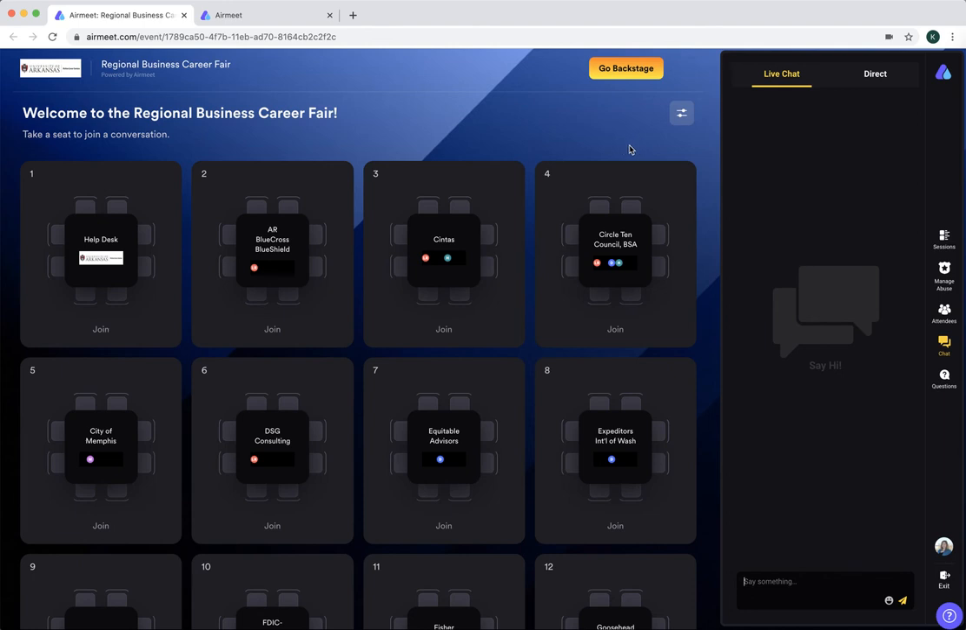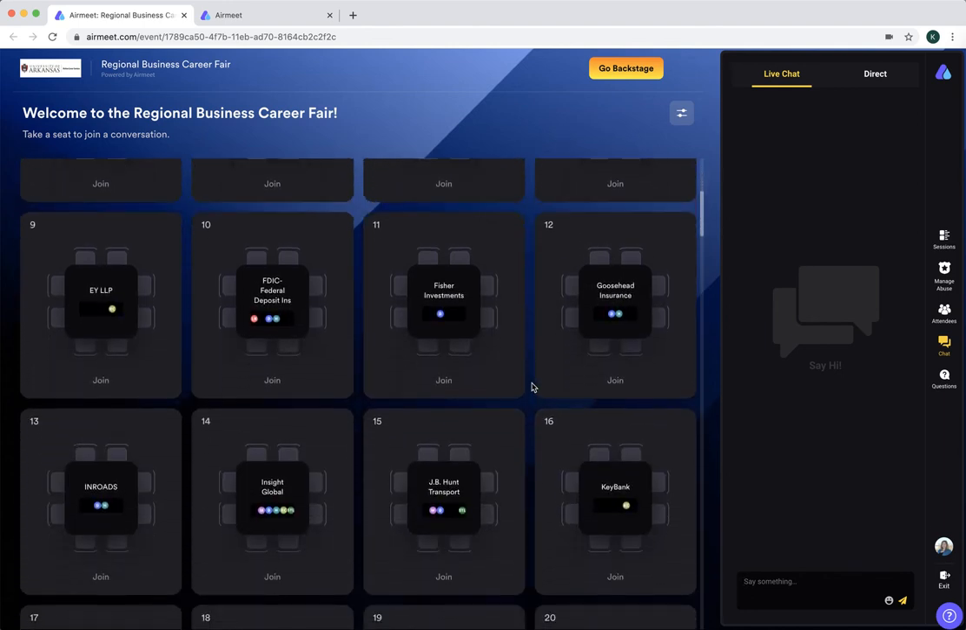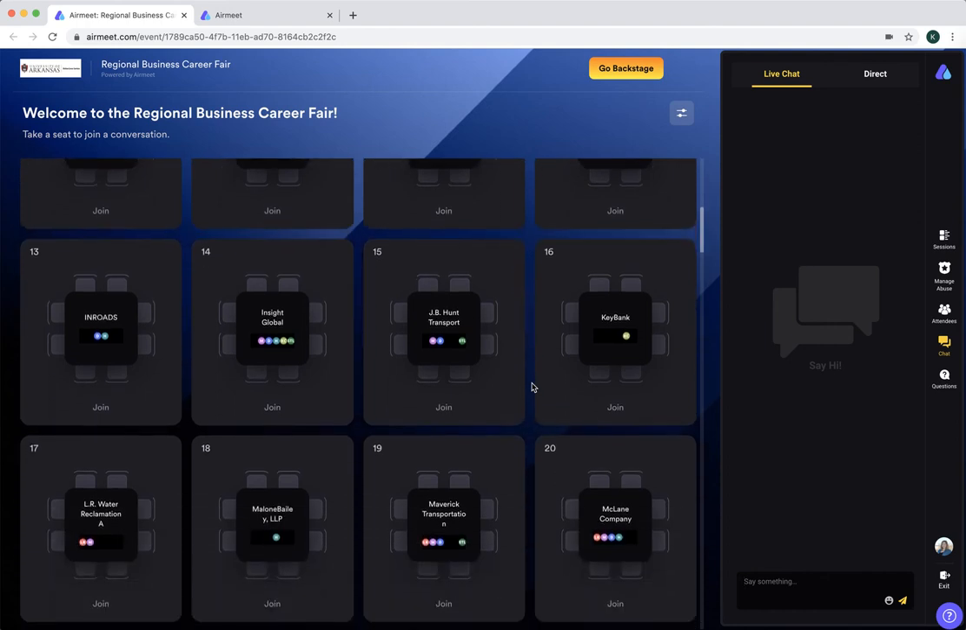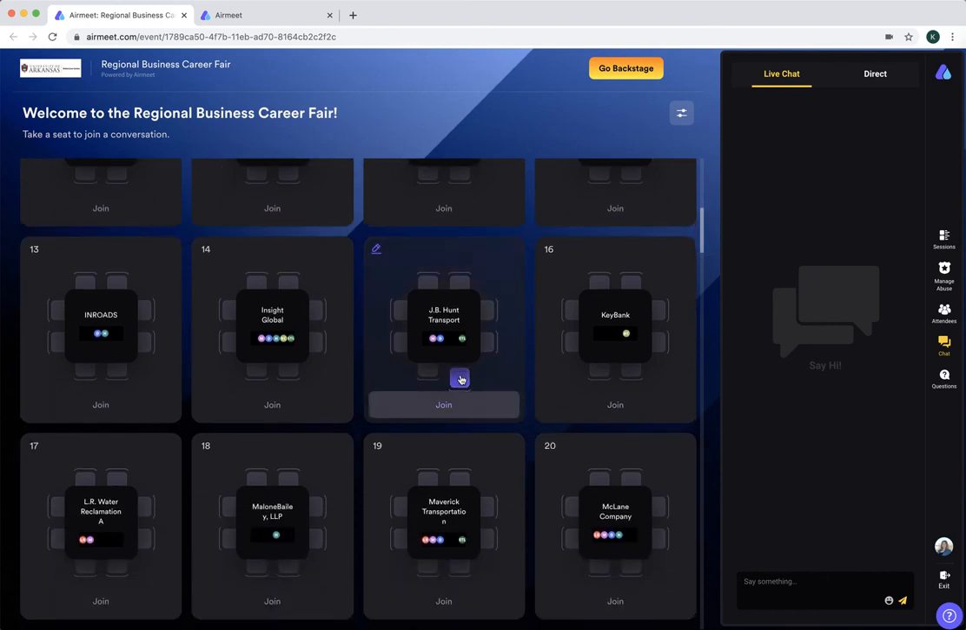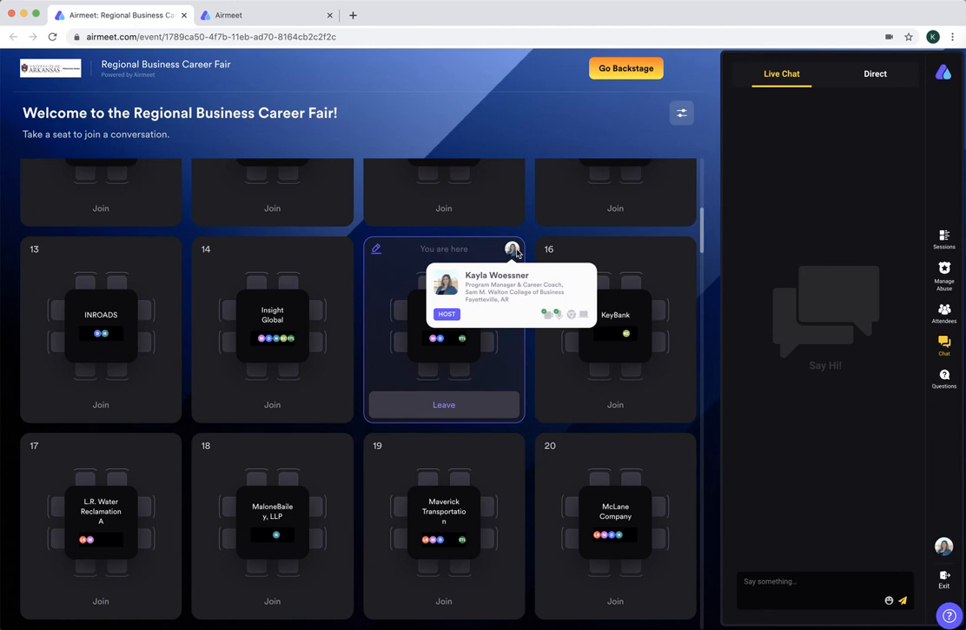To join a table and begin chatting, you can scroll through and see the list of all of the companies. If you're a company representative, you want to click on your table and take a seat. Students will be able to join you, and you'll be in a video call with up to 8 individuals.